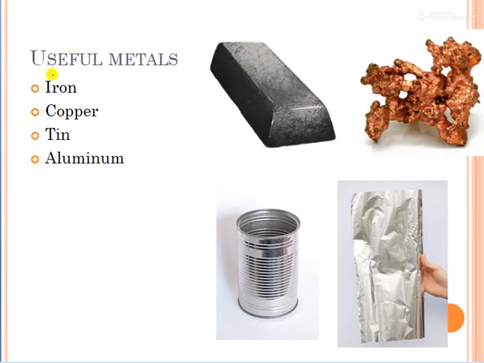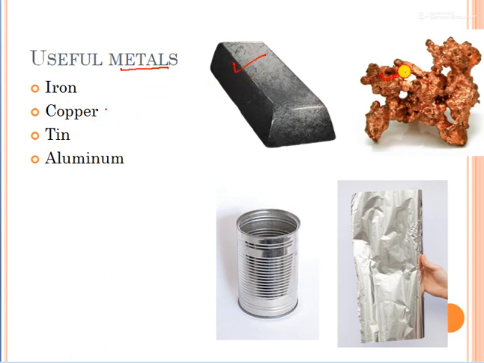Now let us see some useful metals. Here we are not going into details about metals. You have to know some useful metals. So let us see what the useful metals are. This iron is very useful, because we are using it almost anywhere, in most things, to make them very strong. Our gates are made from iron, and our windows are made from iron. The body of the car, the body of all kinds of automobiles, is made from iron, so that it will be strong. Next is copper.